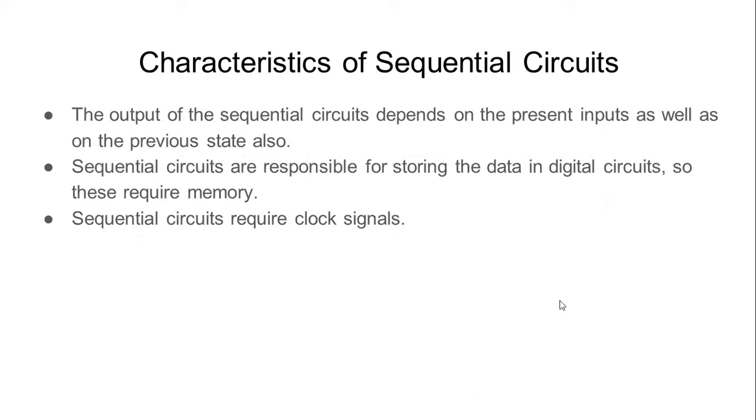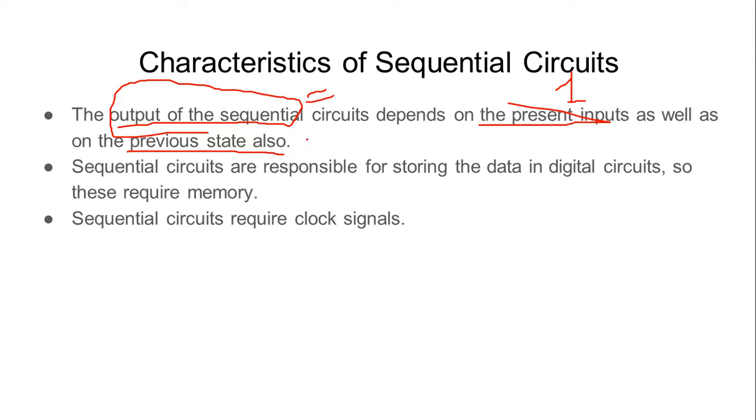Let's understand some of the characteristics that sequential circuits have. The very first characteristic is how I get the output. How is the output generated? Output is equal to the present input value, right? This is the first part, as well as the previous state result. The previous state result is nothing but the memory element that I was talking about. The memory element is able to store certain data.